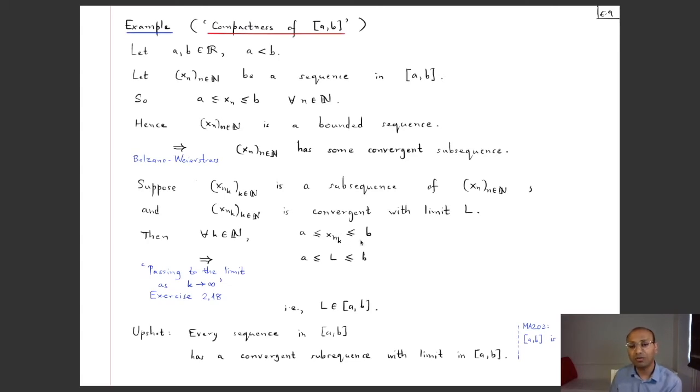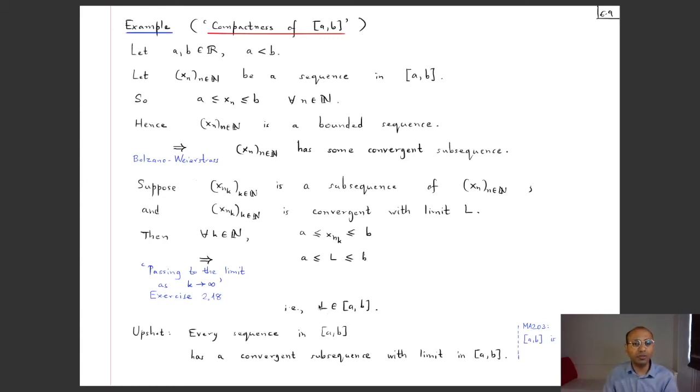Similarly, now let's focus on these inequalities. For each k, the kth term of this subsequence xnk is less than or equal to the kth term of the constant sequence b, right? And so the limits also obey the same inequality. So the limit of this, which is L, is less than or equal to the limit of this constant sequence b, which is b. So you get also this inequality. So L is in between a and b, right? So L belongs to this interval.